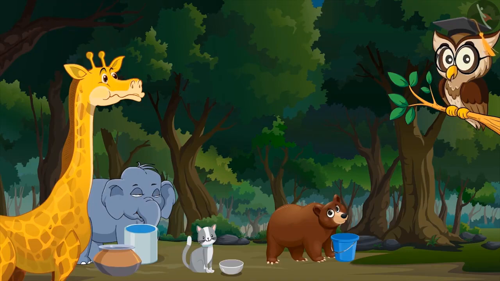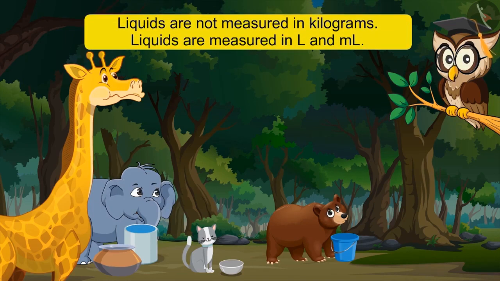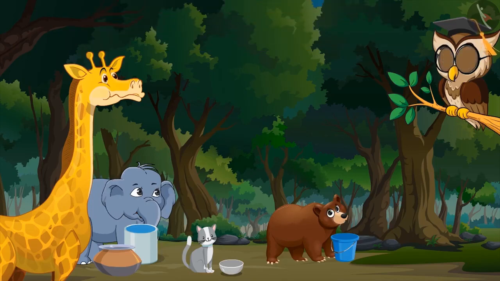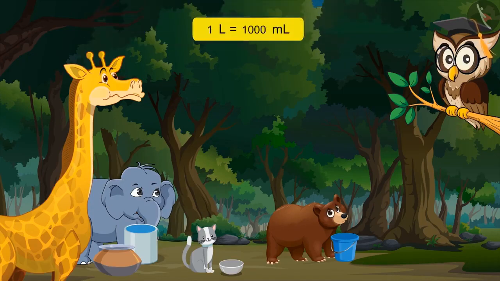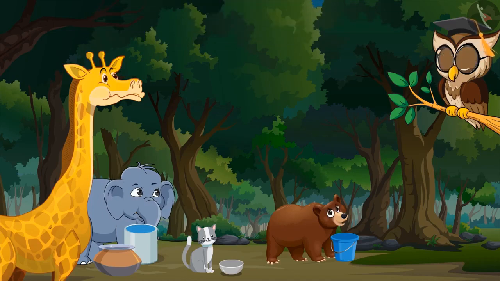Friends, I hope all of you have quenched your thirst. How many kilograms of water did you drink? Hey, liquids are not measured in kilograms. Then how? We measure liquids in liters and milliliters. What are liters and milliliters? Liters and milliliters are units used to measure liquids. There are 1000 milliliters in a liter. 1000 milliliters. Yes, I drank 1000 milliliters of water.